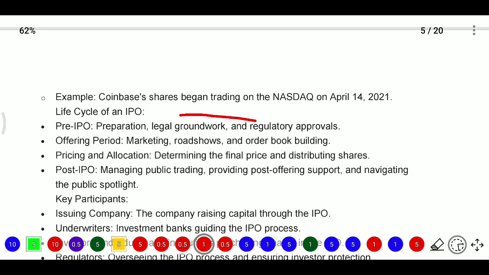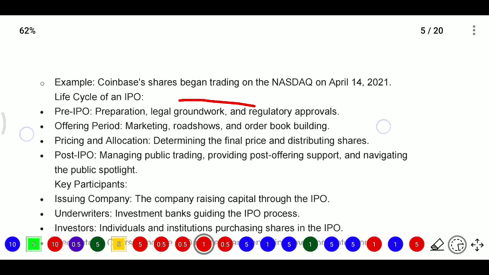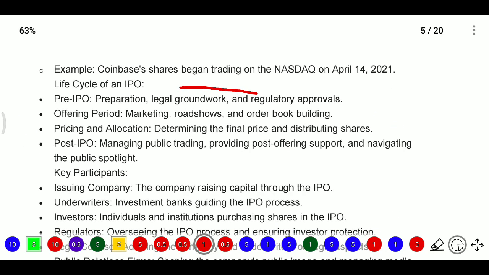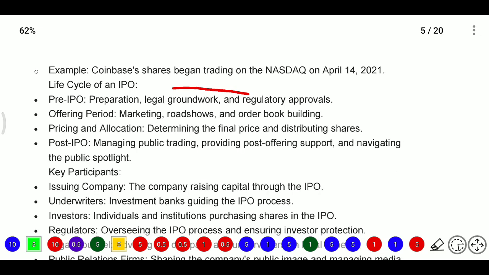Next, what is the IPO life cycle? It is the same stages: pre-IPO, preparing the legal groundwork and regulatory approvals. After that, the offering: marketing and roadshows, and order booking. Then pricing and allocation, determining the final price and distributing the shares. After that, post-IPO: managing public trading and providing post-offering support.